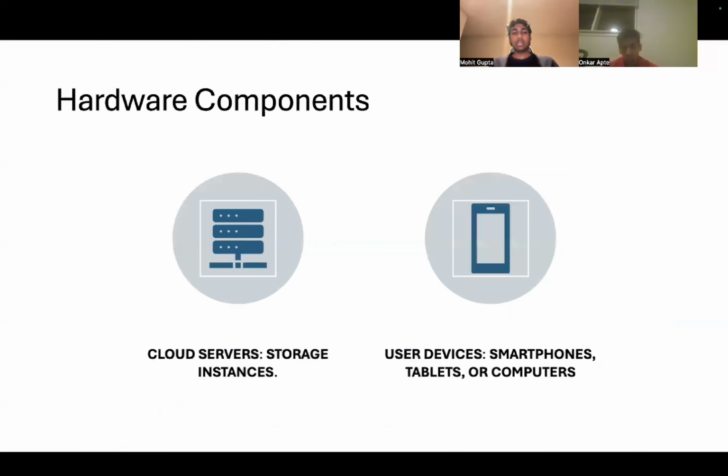As for the hardware components, we have cloud servers. Our MongoDB is stored on a cloud, so it's a cloud database. And the second part of the hardware component would be the smartphones, tablets, or computers via which we can access the WeMatchSports platform.